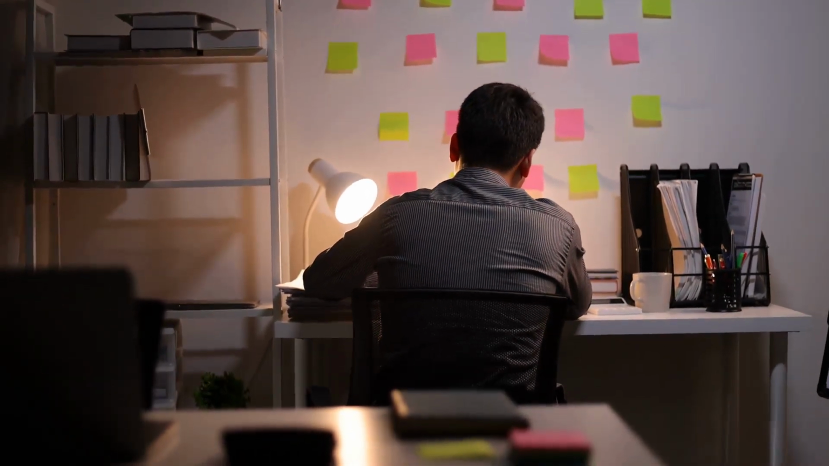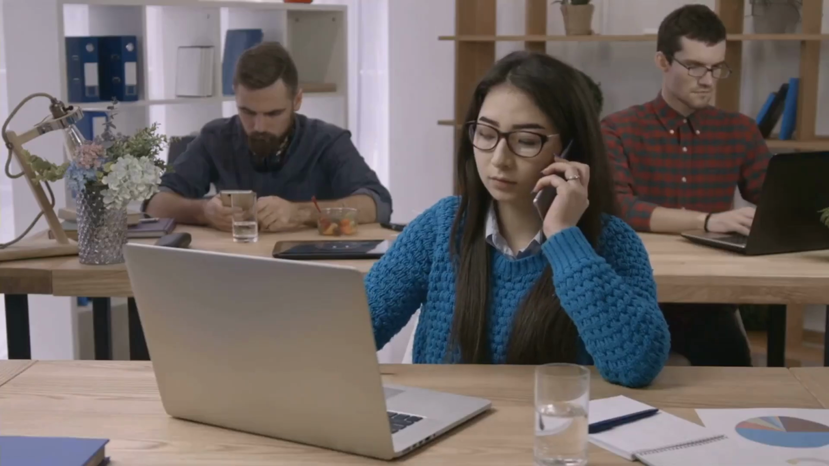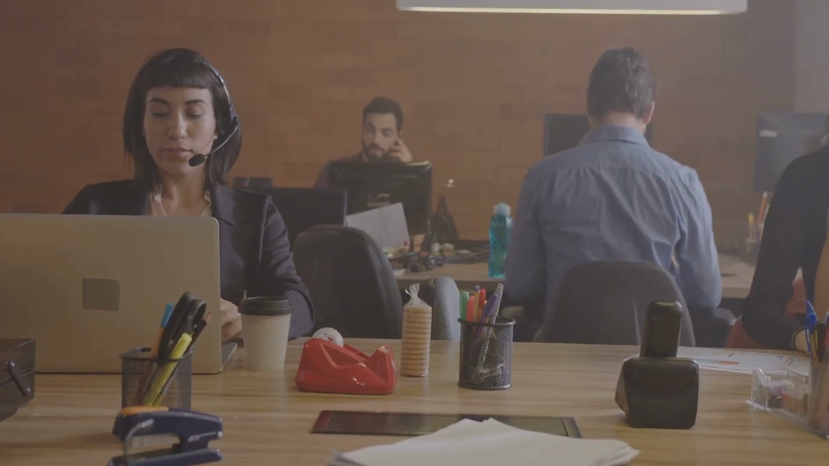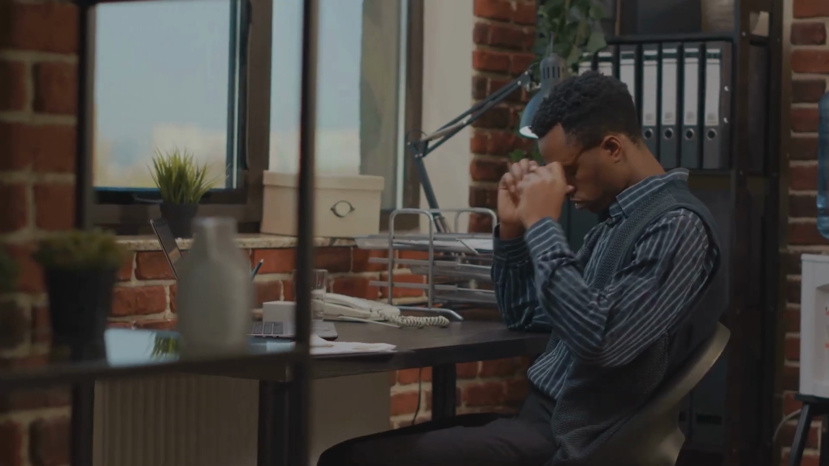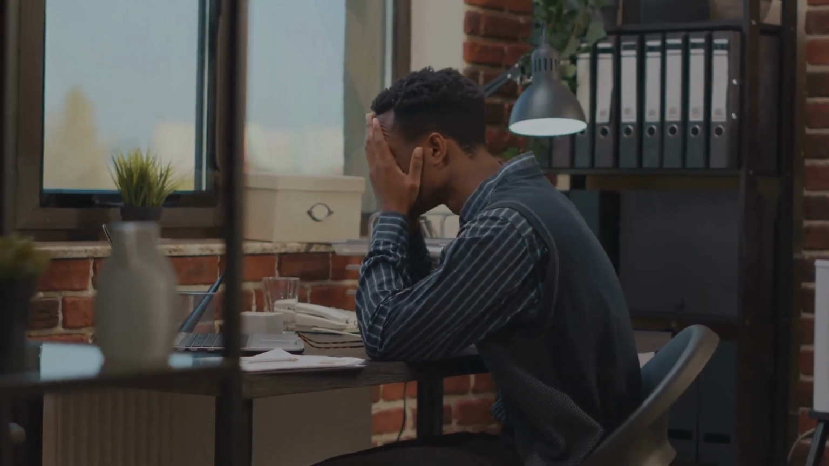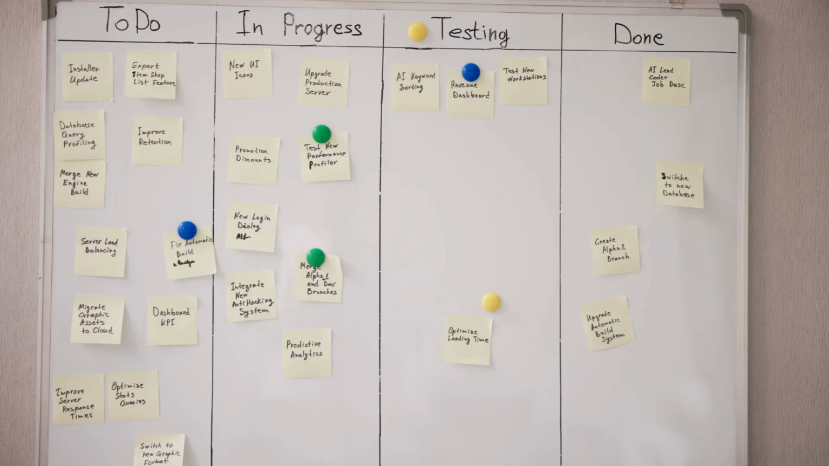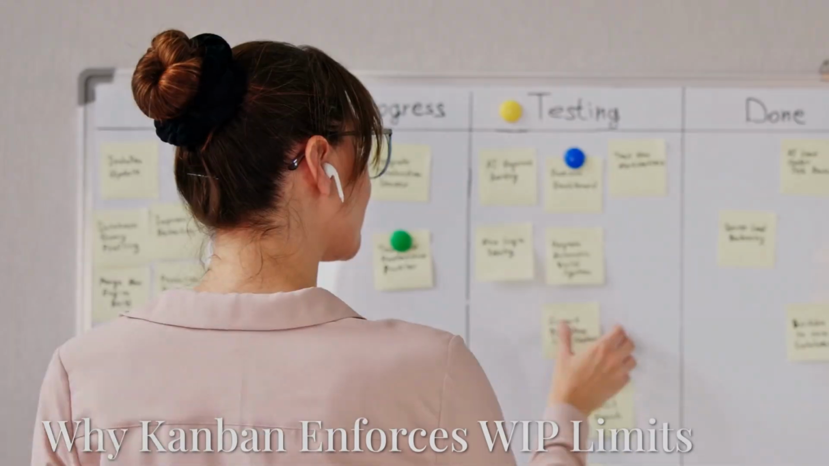When WIP is too high, work becomes scattered across many tasks, which increases multitasking and reduces focus. Instead of completing work, teams spend most of their energy switching between items, which leads to slower overall delivery even if everyone feels busy. High WIP also increases work aging, meaning tasks stay in progress longer than they should. The longer something remains open, the higher the chance it will encounter delays, rework, or dependencies.